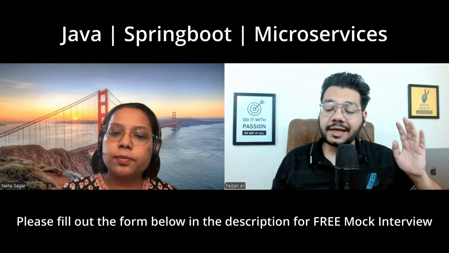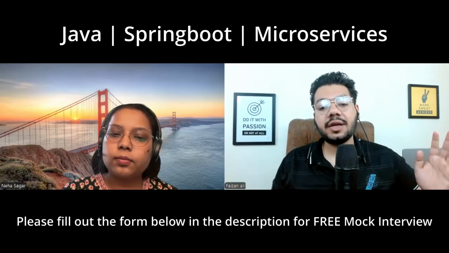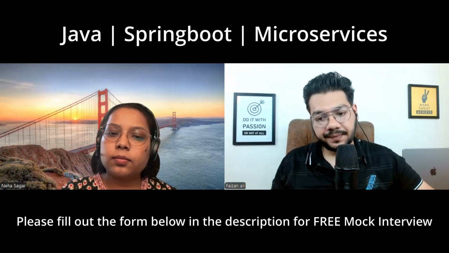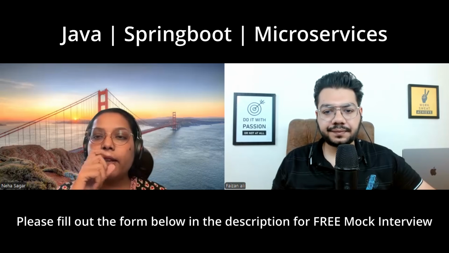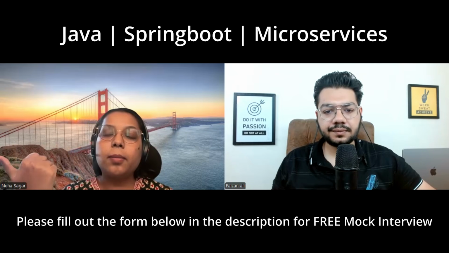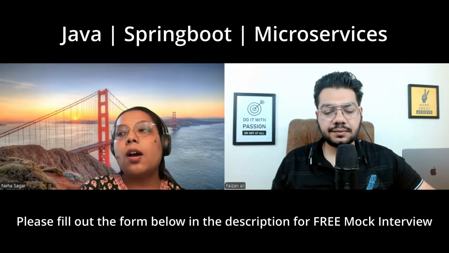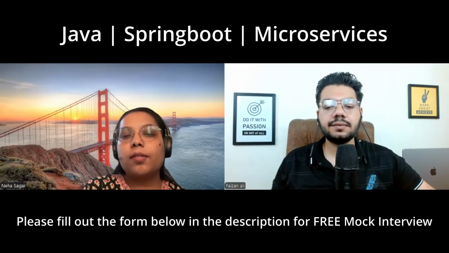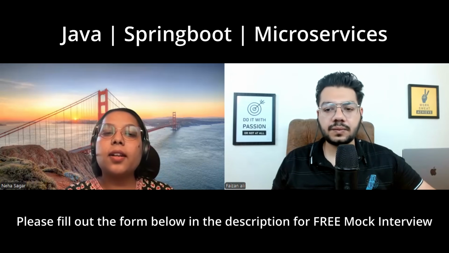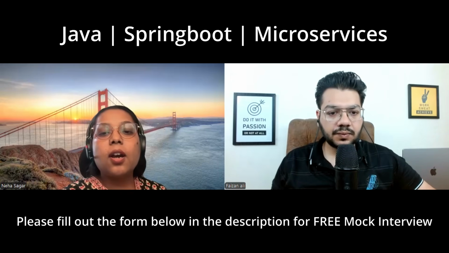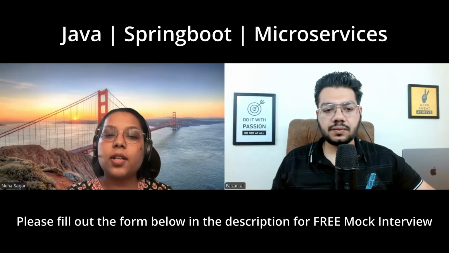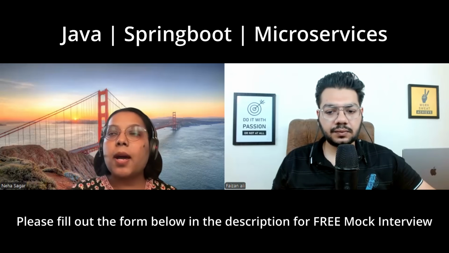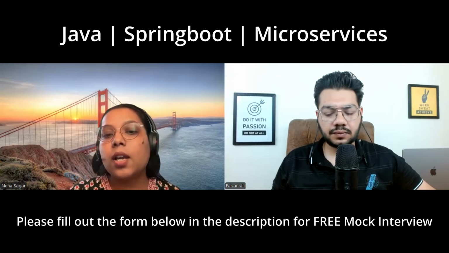Okay. Explain how the Valid annotation works on a request body. The Valid annotation will check whatever constraints we are adding, like not null, and those constraints will be checked before passing the request to the controller.